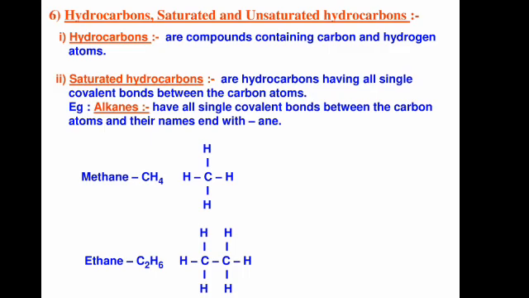For example, alkanes have all the single covalent bonds between the carbon atoms and their name ends with A and E. So we have methane, a carbon compound having 4 hydrogens and 1 carbon, ethane having 2 carbons and 6 hydrogens. These are known as saturated hydrocarbons.